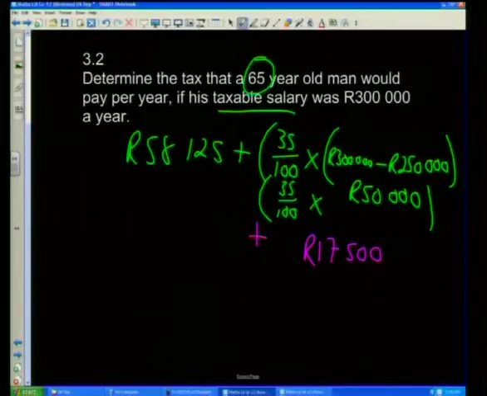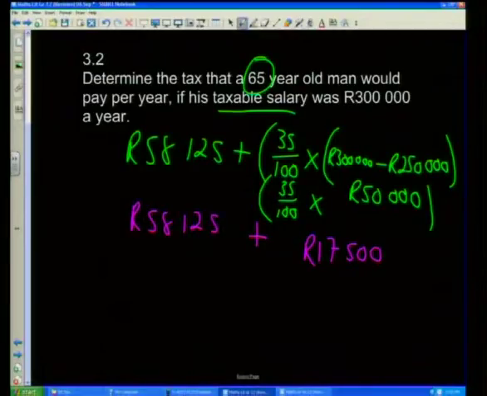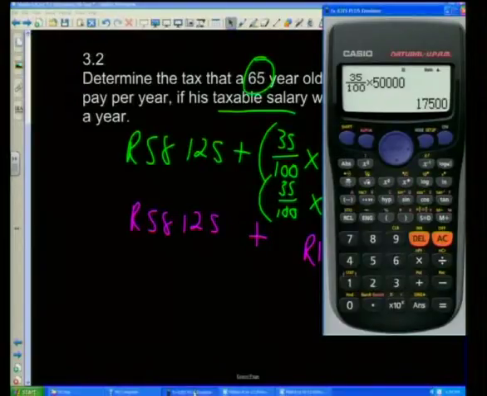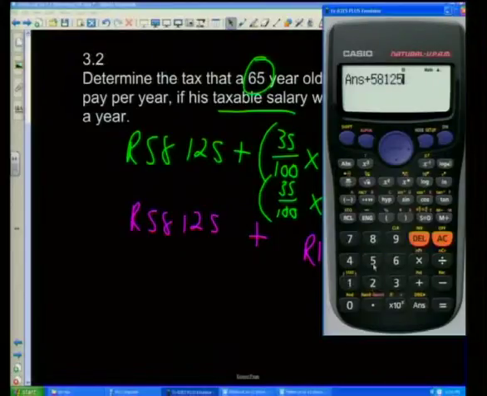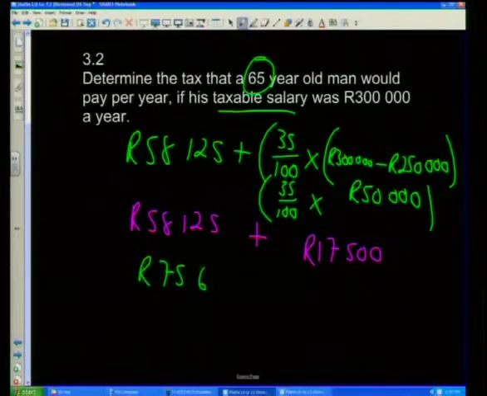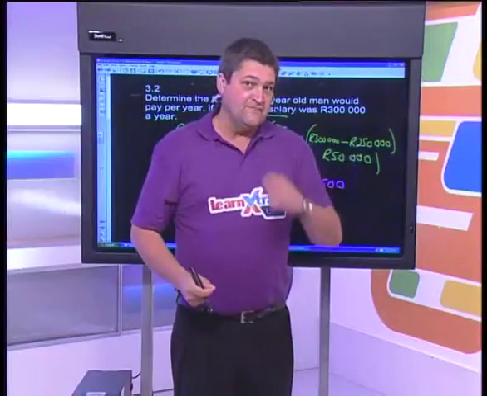But remember, to that we've got to add the 58,125 rand. So let's do that with our calculator straight away. We add 58,125 rand, and it gives us 75,625. Will you remember that? 75,625 rand goes to the tax man every year.